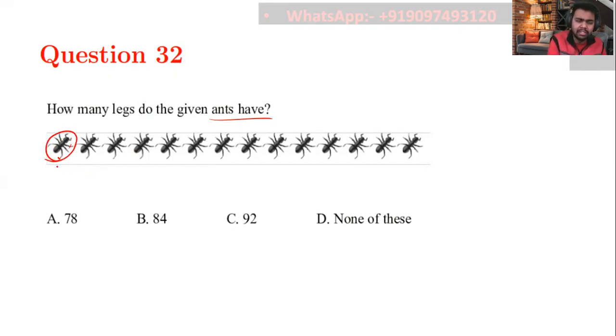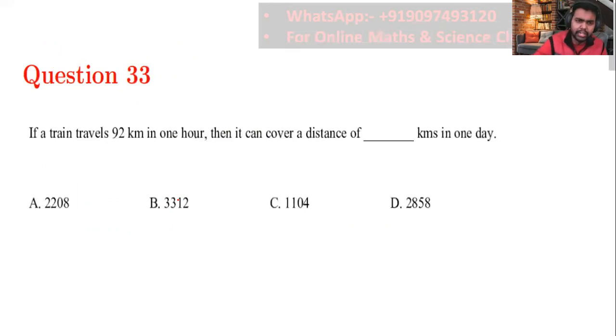And how many ants are there? 1, 2, 3, 4, 5, 6, 7, 8, 10, 11, 12, 13, and 14. There are 14 ants, and each ant has 6 legs. So we just have to multiply 6 times 14. That will give me 84. So that would be my answer. This is quite easy.